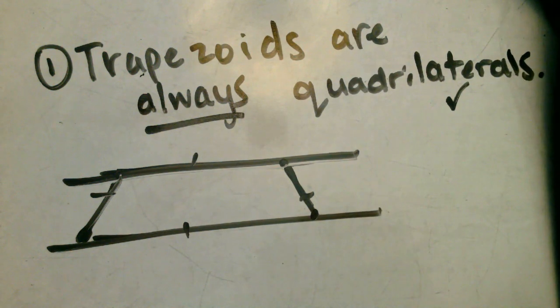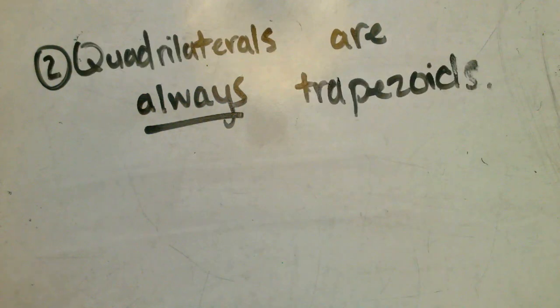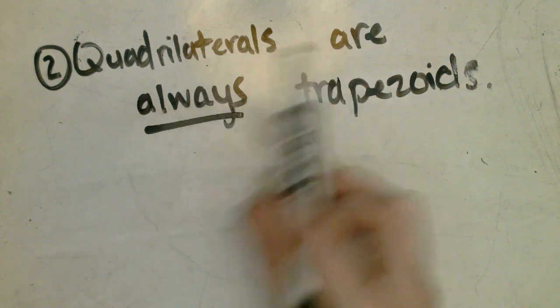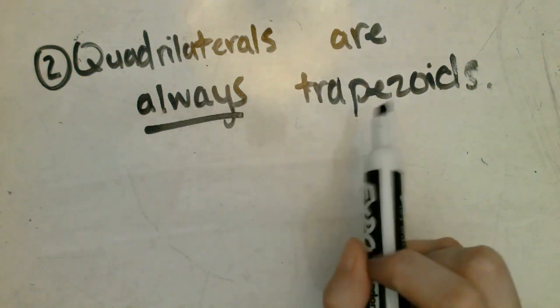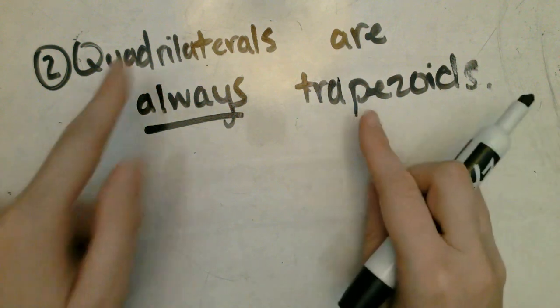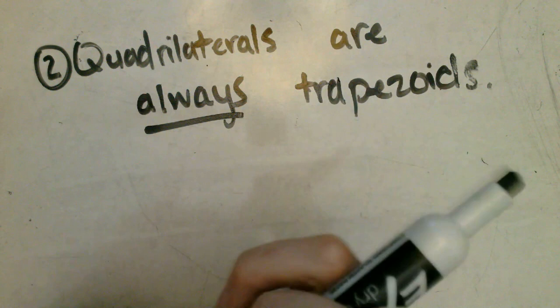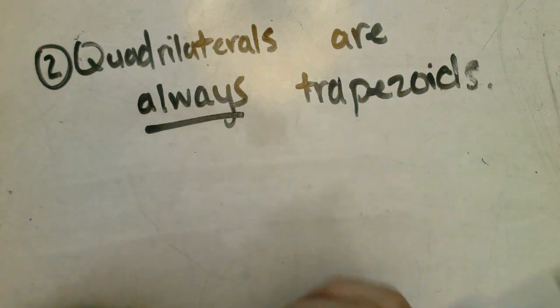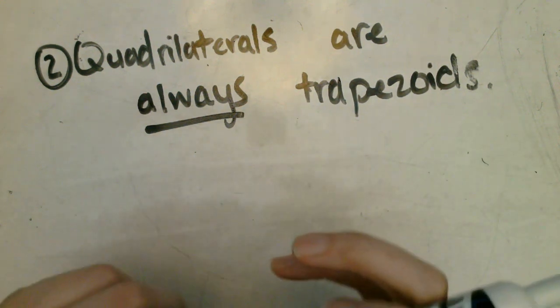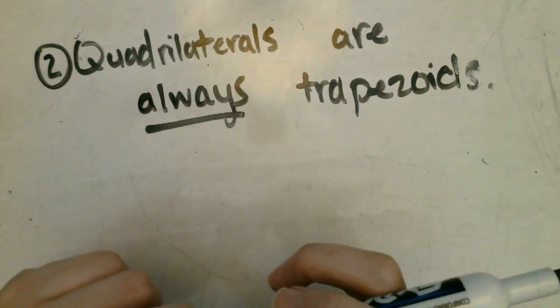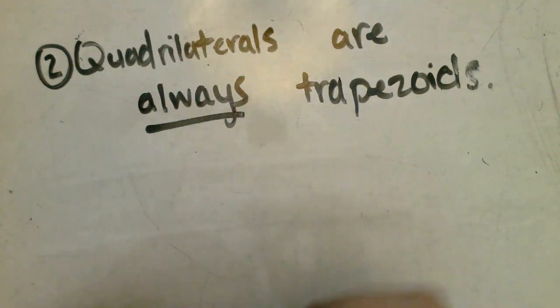Let's look at another true or false statement together. Let's read this next statement together. This one says quadrilaterals are always trapezoids. It's our other sentence, but I flipped these two around now. Now, if we were to think, is this statement true or false? Let's do the same thing. Stand up if you think this statement is true, and sit down if you think this statement is false. Pause the video and tally up the score of how many people think it's true and how many people think it's false.